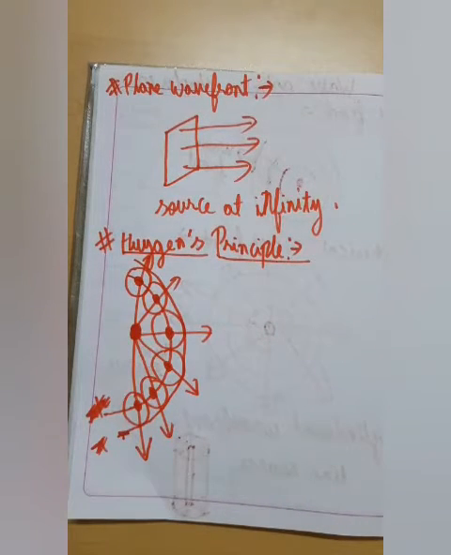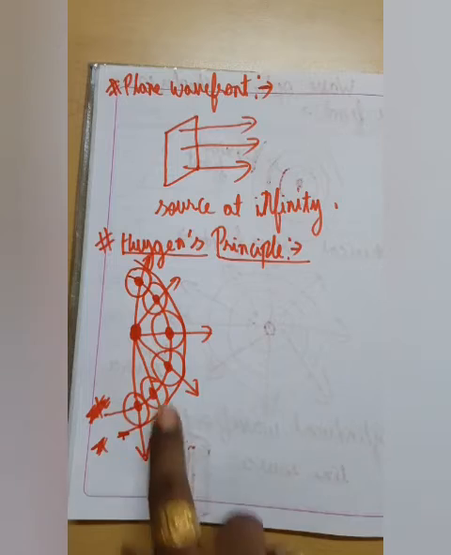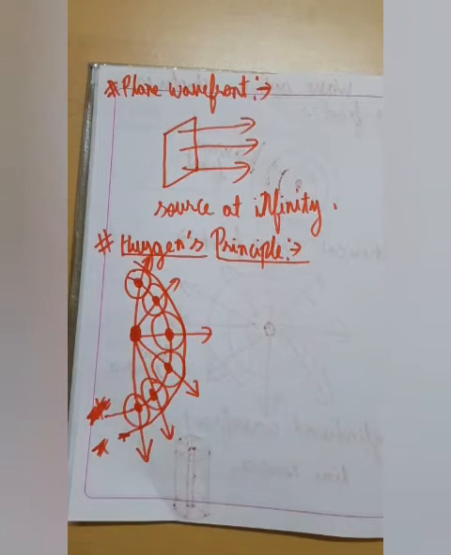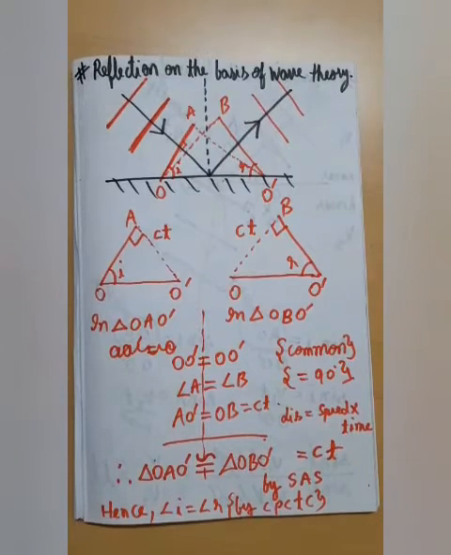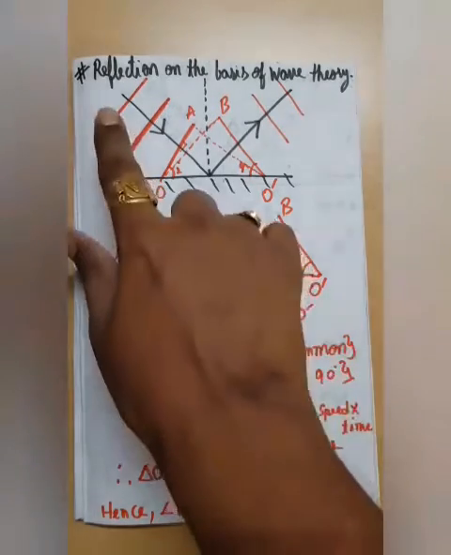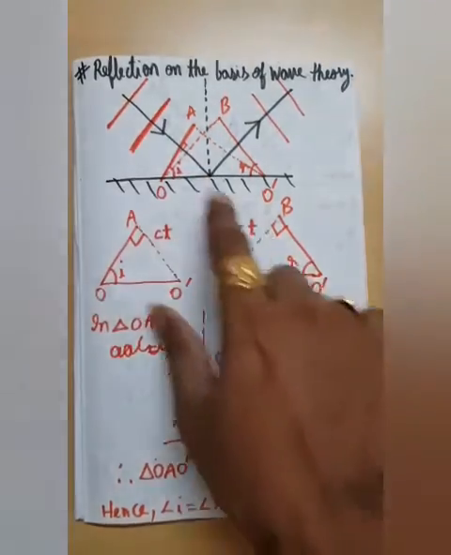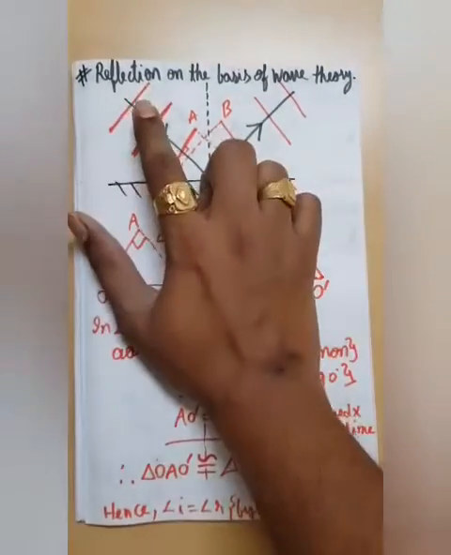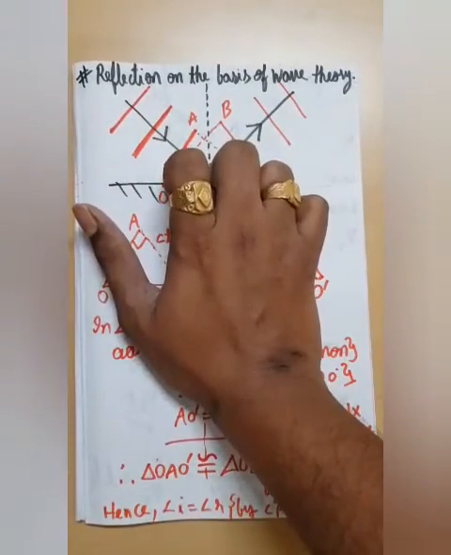And the third principle is that if we draw a common tangent to all those wavelets, then the next wavefront is formed. Based on that concept, we have decided to prove the law of reflection on the basis of wave theory. So this is a light ray which is coming like an incident ray, and these are the wavefronts that we have drawn.